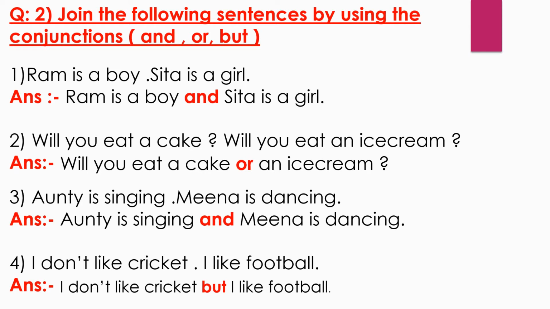Number 3. Auntie is singing. Meena is dancing. And the answer is: Auntie is singing and Meena is dancing. Number 4. I don't like cricket. I like football. Answer: I don't like cricket, but I like football. So my dear students, you have to write this homework in your English notebook.